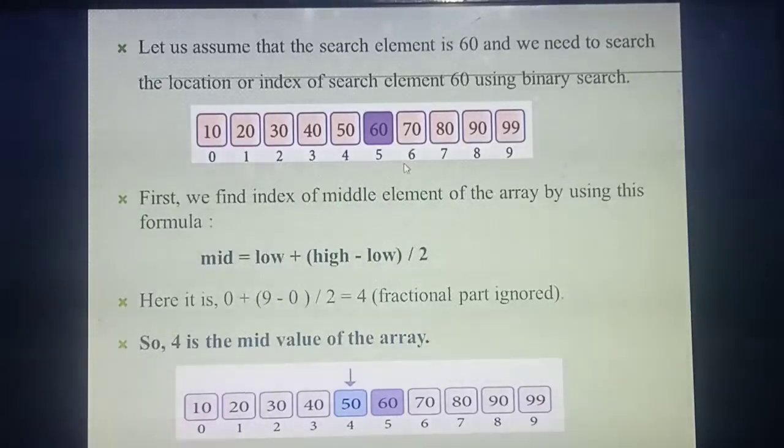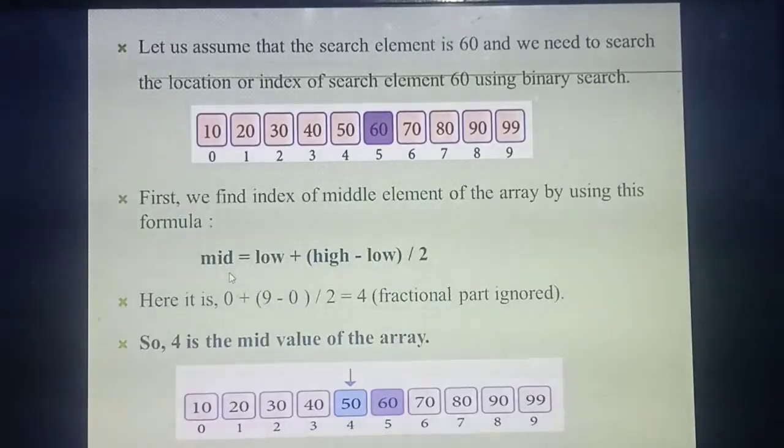Next, you are going to write the formula. You are going to find the middle value each time, so you need to study this formula. Which formula do you need to find? That's the common formula for middle. What's the formula for finding the mid value? Mid equals low plus (high minus low) divided by 2.